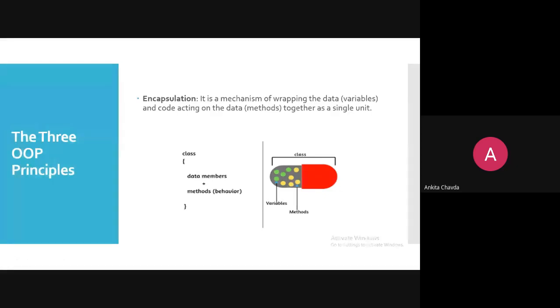But if you make your methods public, then via these methods you can indirectly use the variables. Right? So this is what we know. So in a class, we are having data members plus methods. Methods means function. Again, I'm repeating this thing for 1 to 2 lectures, and after that you will be used to the word methods. Okay.